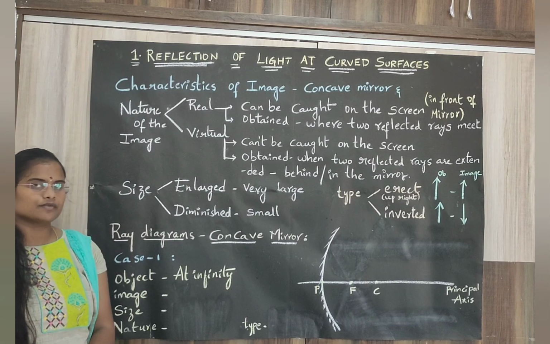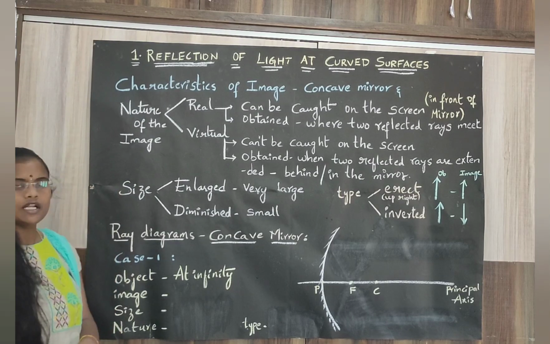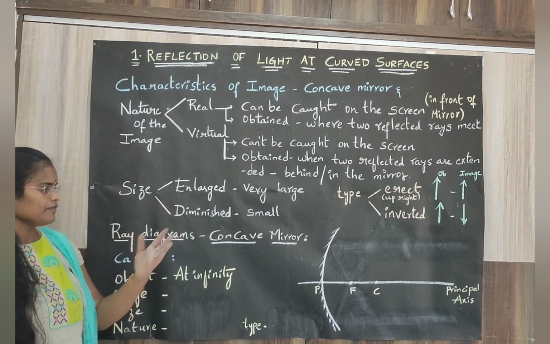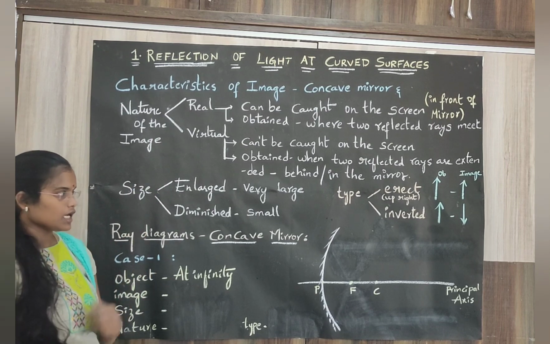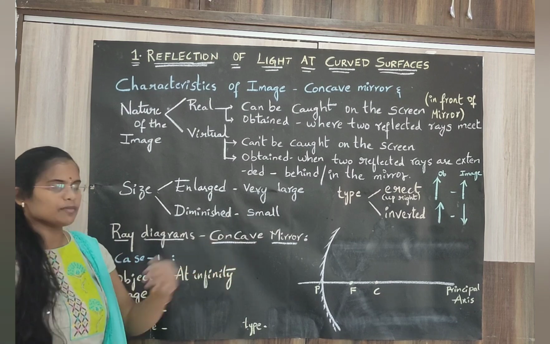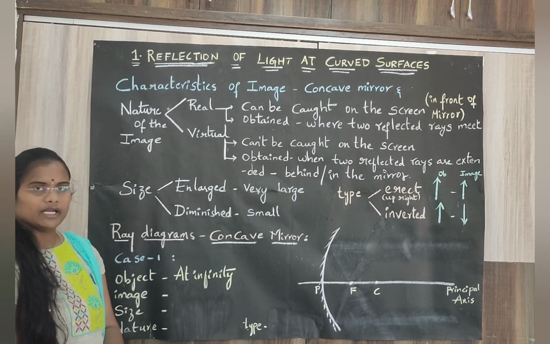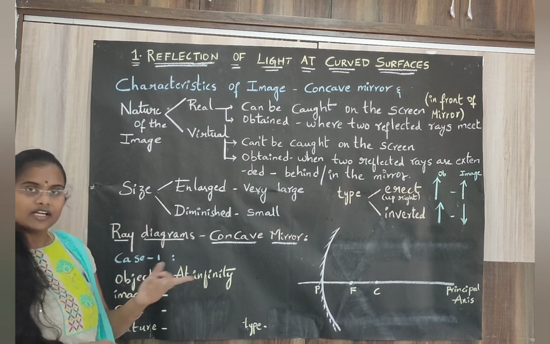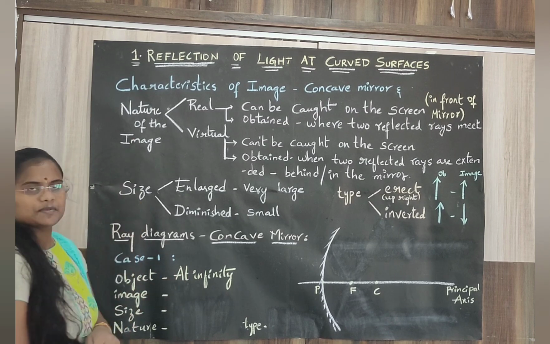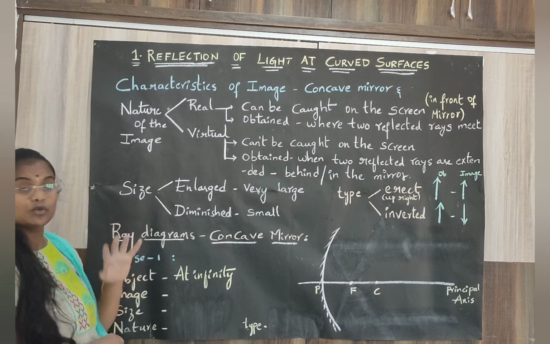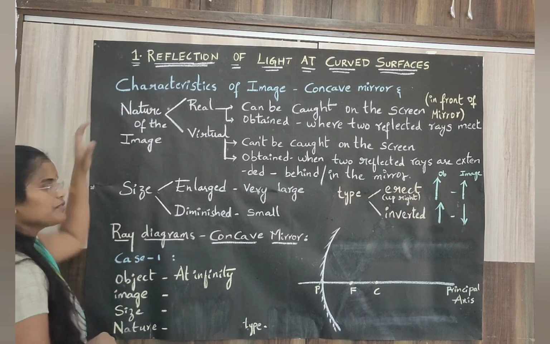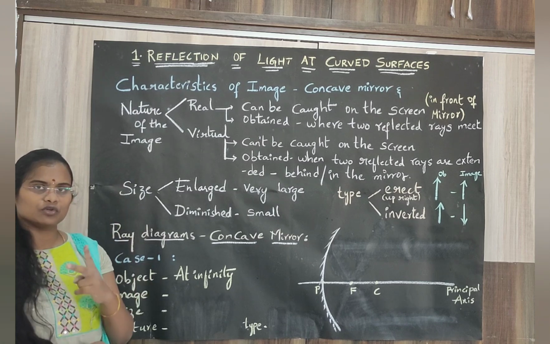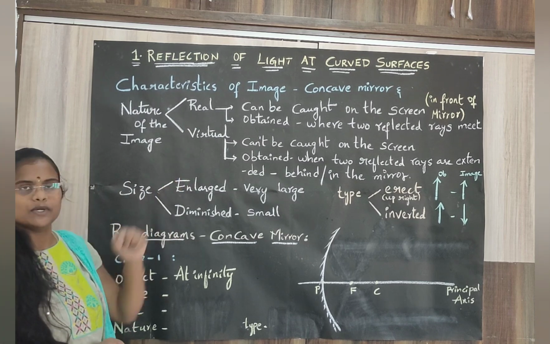Before drawing ray diagrams of the concave mirror, we will learn about some special characteristics of the image formed by the concave mirror. When I stand in front of a mirror, I am the object and I will be able to see my image inside the mirror. What type of image is it? So, in order to know about that, we will learn some special characteristics related to an image. The first one is the nature of the image. The nature of the image is basically of two types, real image and virtual image.